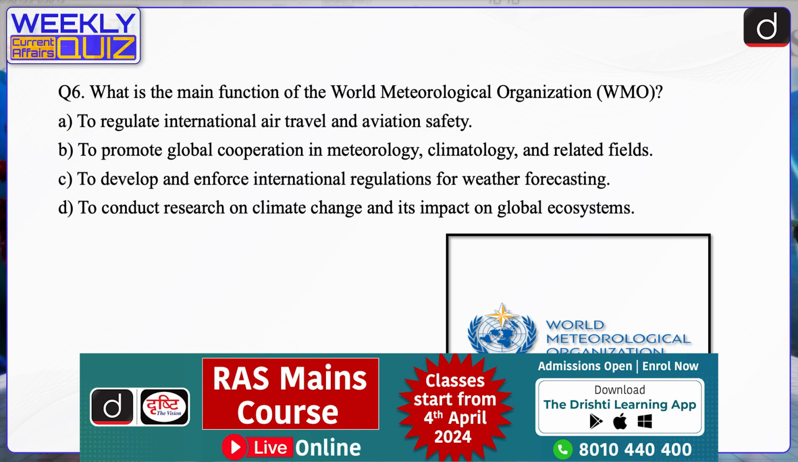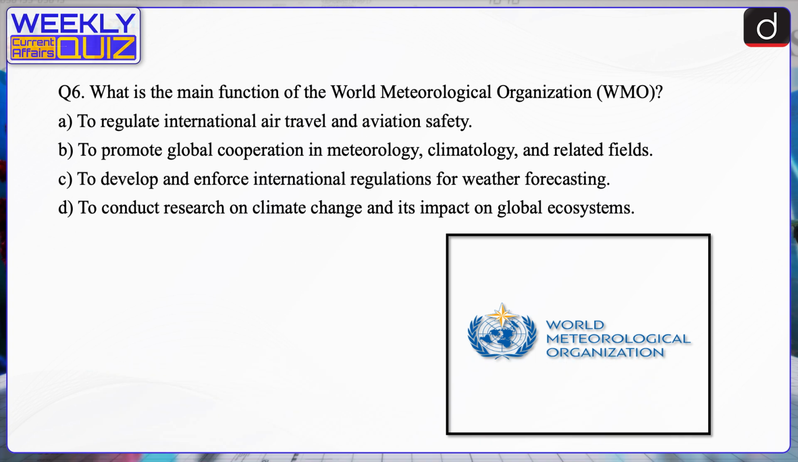The World Meteorological Organization serves as the specialized agency of the United Nations for meteorology, weather and climate, operational hydrology, and related geophysical sciences. Its primary function is to facilitate international cooperation in these fields to enhance the ability of its member countries to understand and predict weather, climate, water resources, and related environmental phenomena.